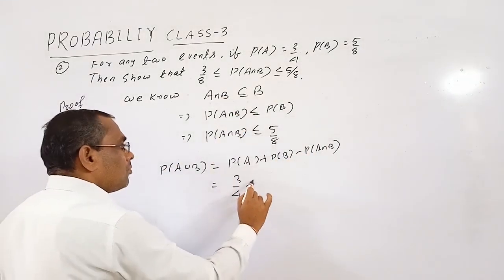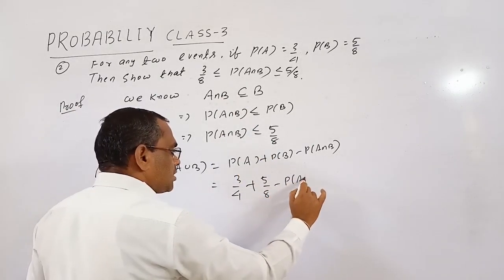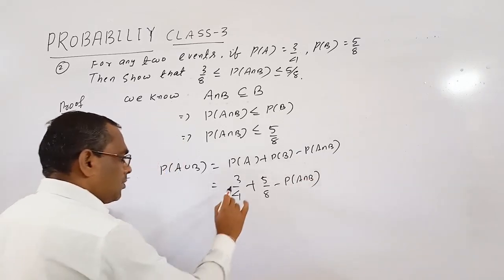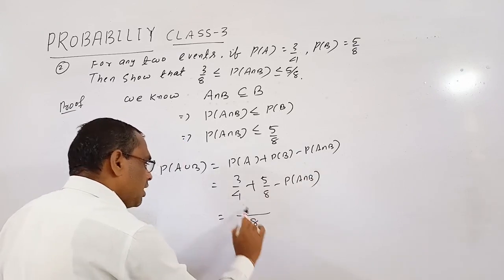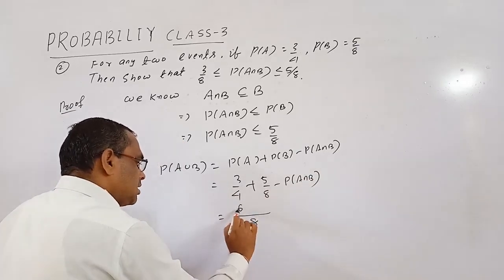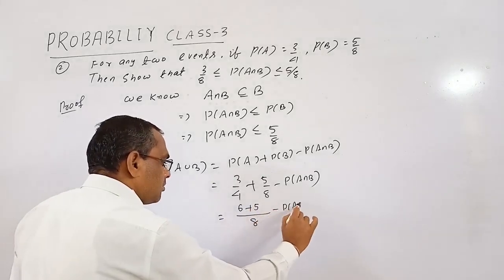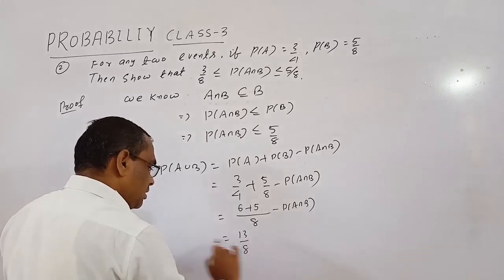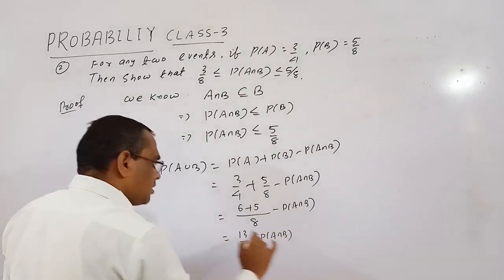3/4 plus P(B) equals 5/8 minus P(A∩B). Okay, so 3/4 plus 5/8, take the LCM of 4 and 8, which is 8. So 6 plus 5 minus P(A∩B). Okay, so this is 13/8 minus P(A∩B).